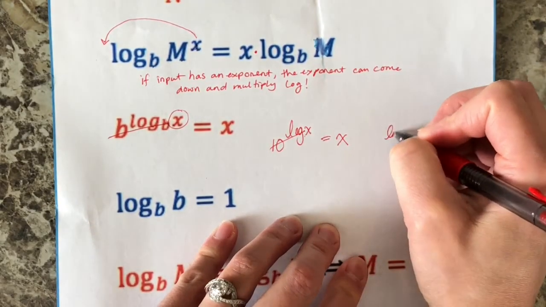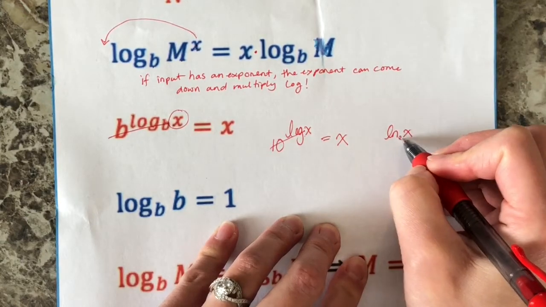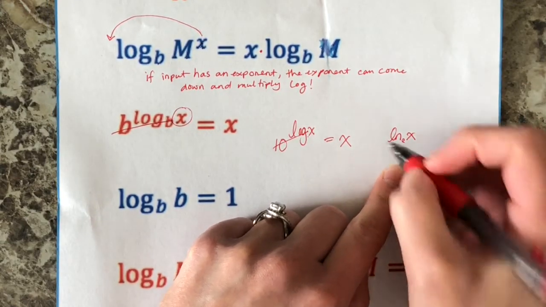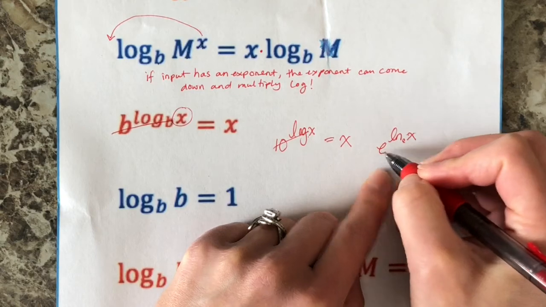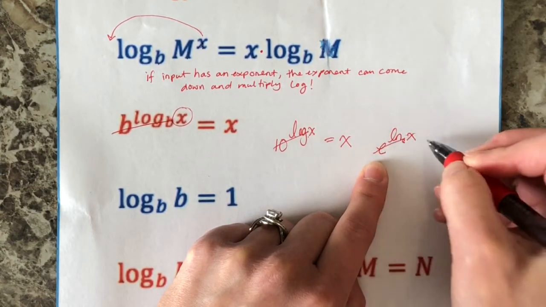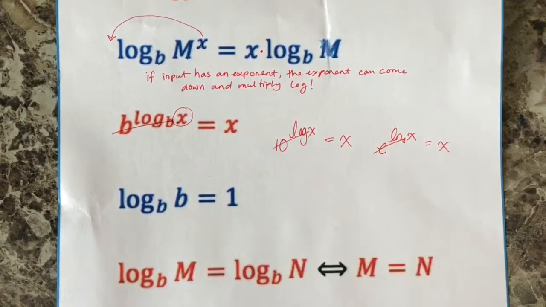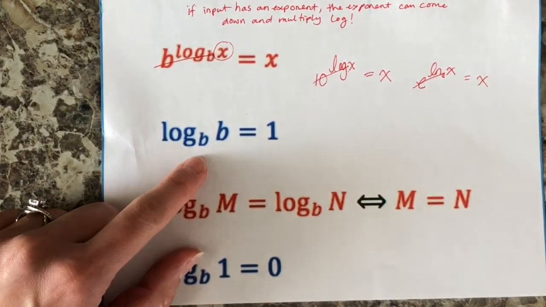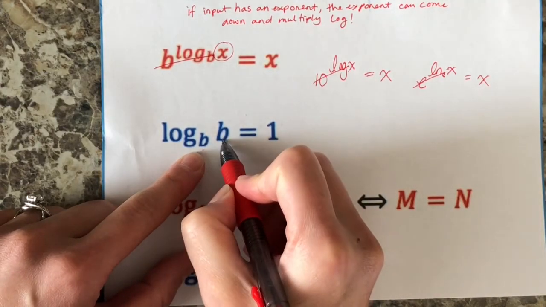Similarly, if I have natural log of x, we know that that base is e, right? If that is an exponent of e, the base here is e, those can cancel, leaving only the input left over.